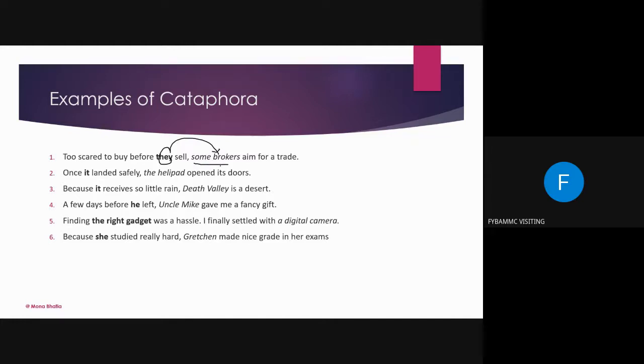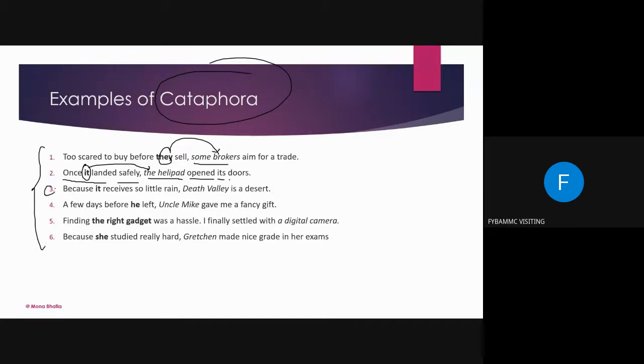Right? You understood this part? Yes, ma'am. So once it landed safely, the helipad opened its door. So it means what? The helipad. So these are all examples of cataphora. I'm giving you a lot of examples so that it becomes very clear.